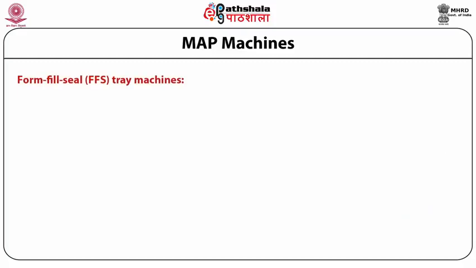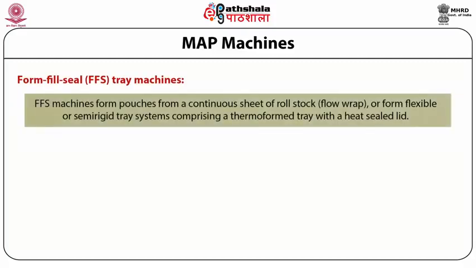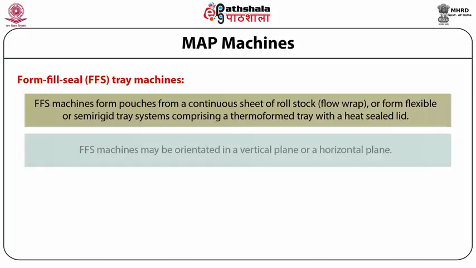Form fill seal tray machines. Form fill seal (FFS) machines form pouches from a continuous sheet of roll stock, flow wrap, or from flexible or semi-rigid tray systems comprising a thermoformed tray with a heat-sealed lid. FFS machines may be oriented in a vertical plane or a horizontal plane.